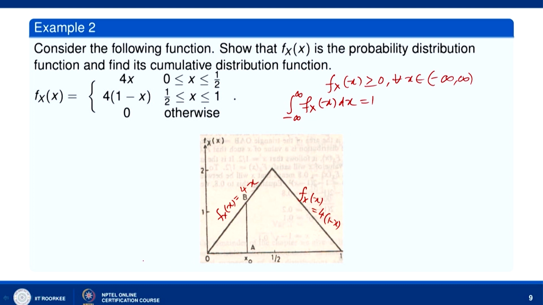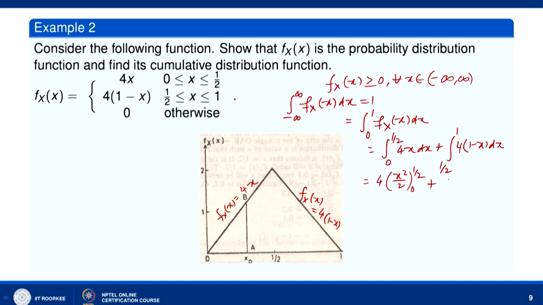Over minus infinity to 0 it is 0, over 1 to infinity it is 0. So, we can write it as the integral over 0 to 1 of f_X(x) dx, which is equal to the integral over 0 to half of 4x plus the integral over half to 1 of 4 times (1 minus x). So, we can integrate this: 4 times x squared by 2 from 0 to half plus 4 times (x minus x squared by 2) from half to 1. We can substitute the limits and we shall see that it comes out to be 1.